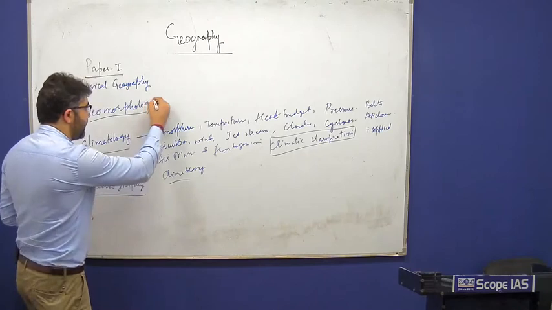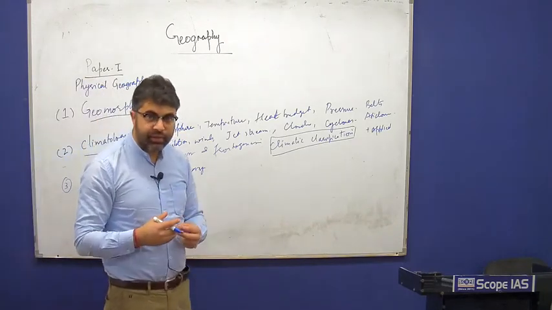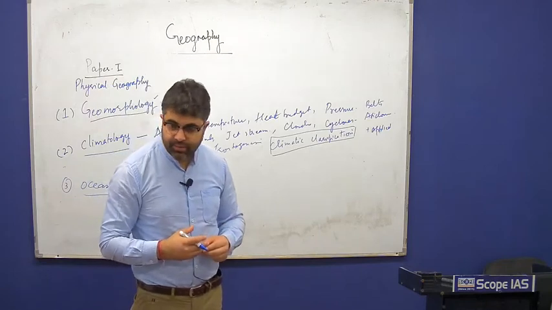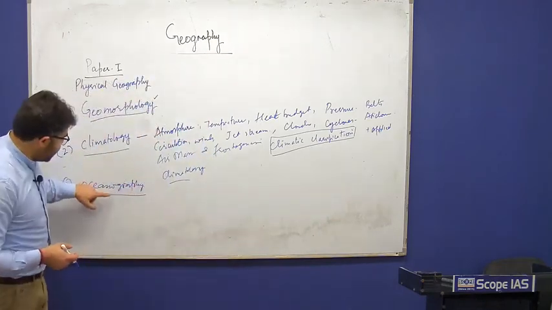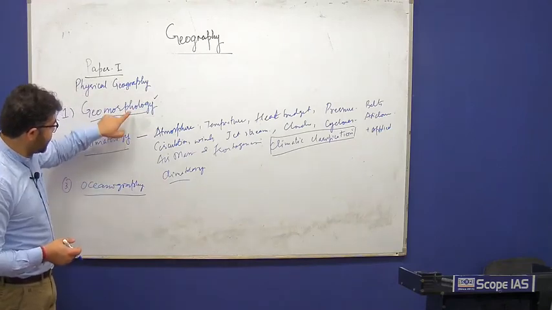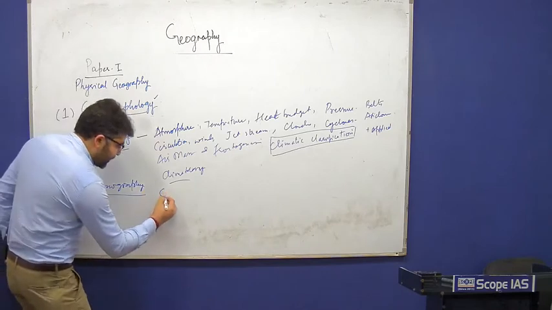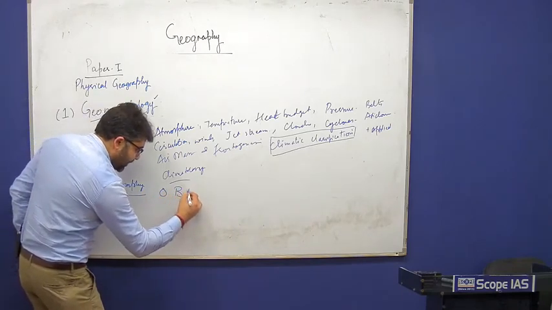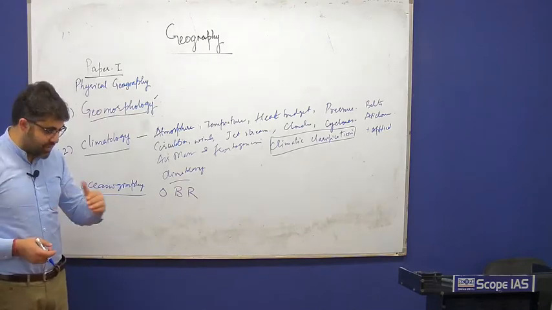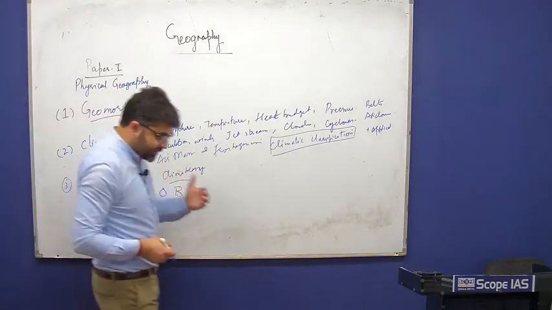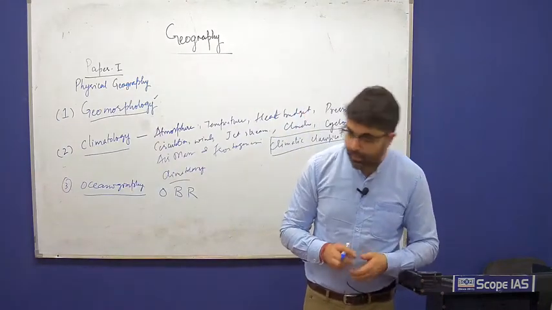Now here in geomorphology, we study volcanoes, fold mountains and the structures that are found on the surface of the earth. Here in oceanography, there is one topic related to the ocean geomorphology, which is called ocean bottom relief, which includes the study of seamounts, ridges, fault lines in oceans, volcanoes and so on.